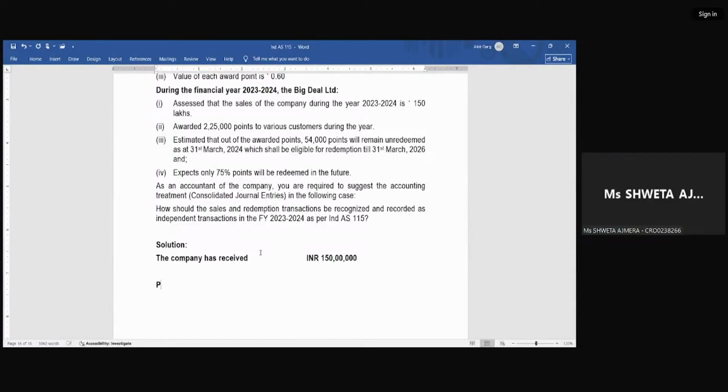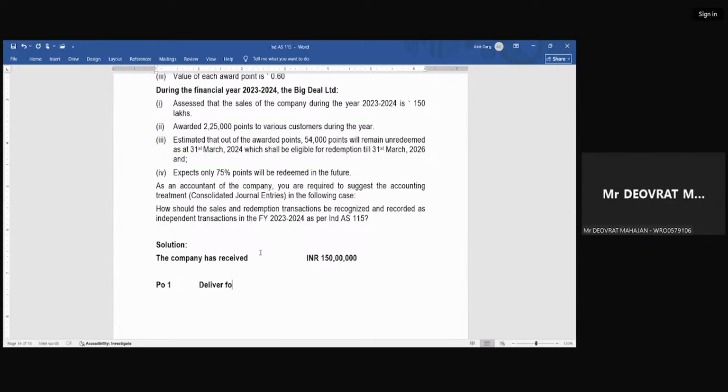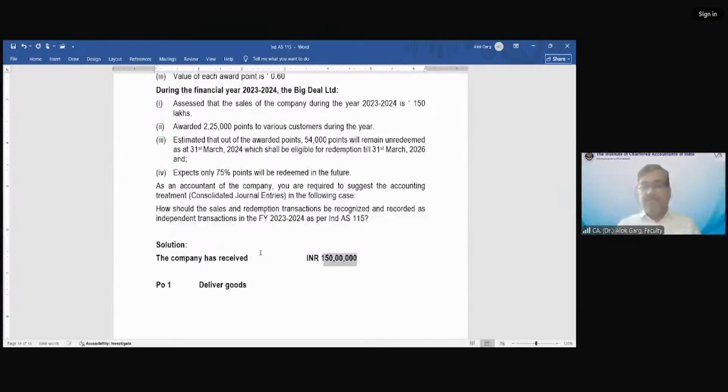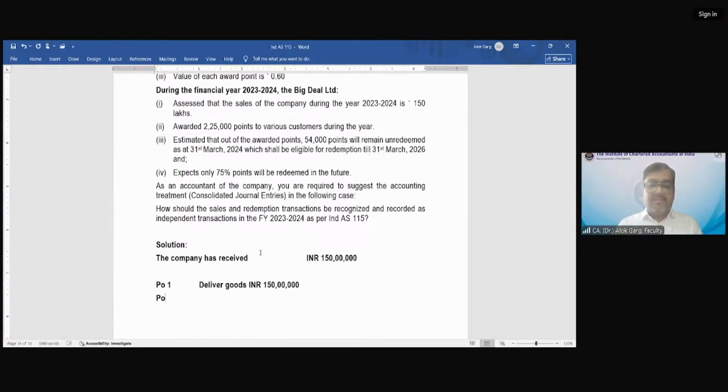So performance obligation 1: what is it? Deliver goods worth 150 lakhs. What is the second performance obligation?